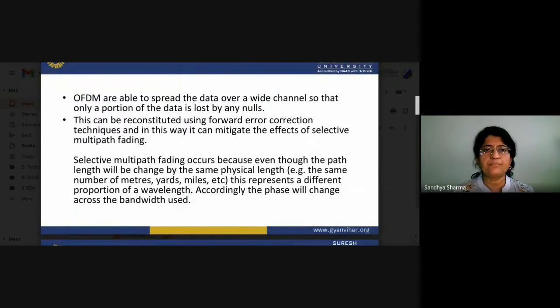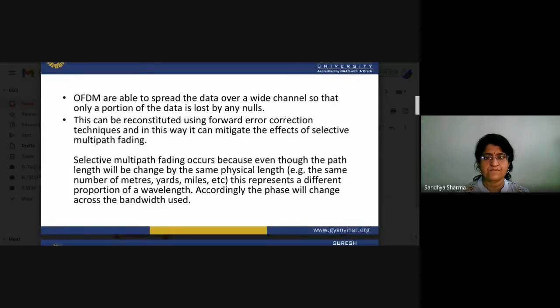Now OFDM is able to spread the data over a wide channel so that only a portion of the data is lost by any null positions. What about OFDM? The whole channel is divided into sub frequency bands, and in every band we can transmit our signals using a different carrier frequency.